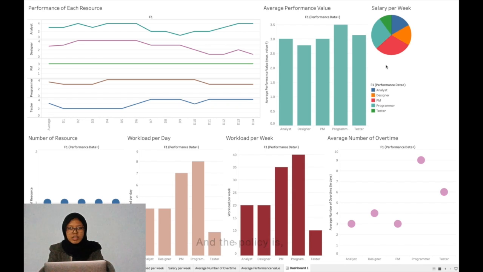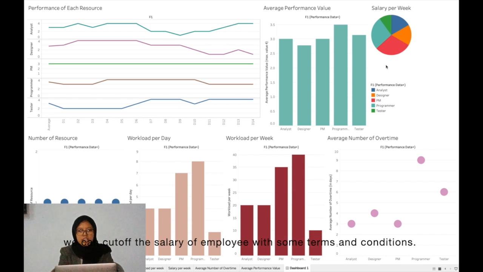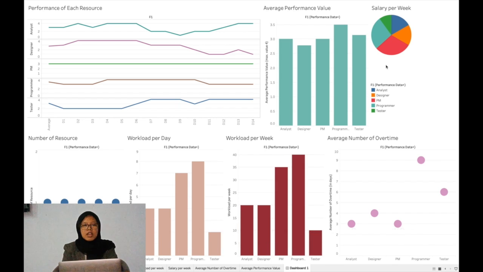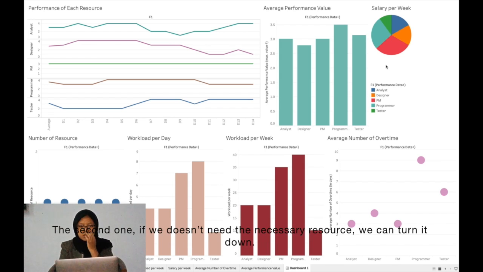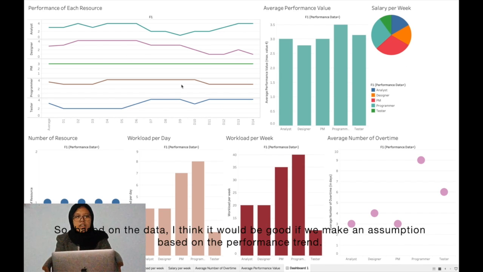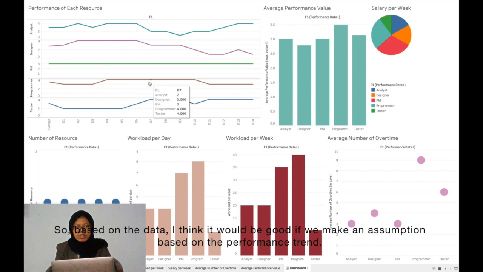And the policy is we can cut off the salary of employees with some terms and conditions. First, we have to make sure that those who don't have good performance get cut off. The second one, if we don't need the resource, we can turn it down. So based on the data, I think it will be good if we make an assumption based on the performance trend.